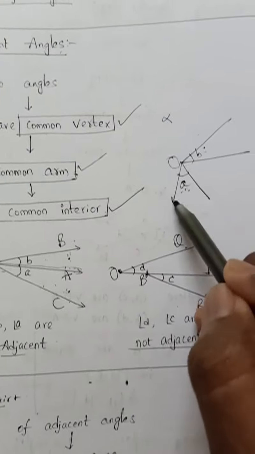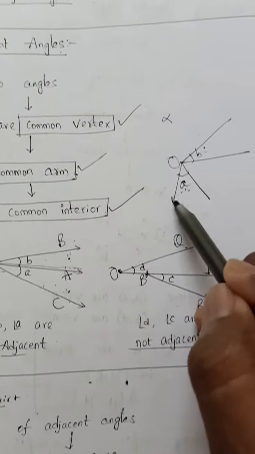Parallel lines. Two lines L and M are said to be parallel if they have no common point. So suppose you see L is a line and another M is a line, these two lines are said to be parallel. When they are parallel, if you extend them infinitely, nowhere should they touch each other. If they touch each other, they are intersecting, otherwise they are parallel. So the perpendicular distance between two parallel lines is always equal.